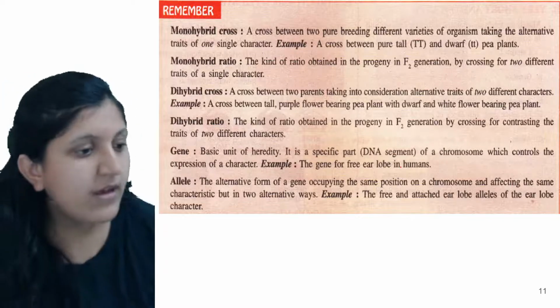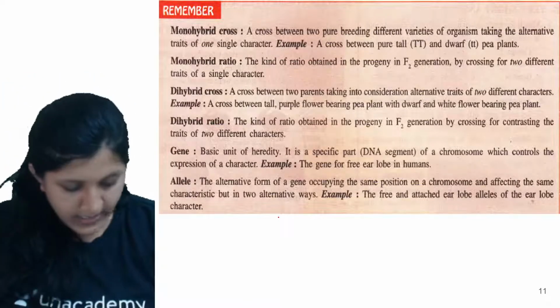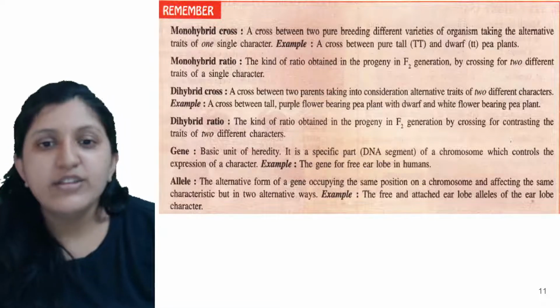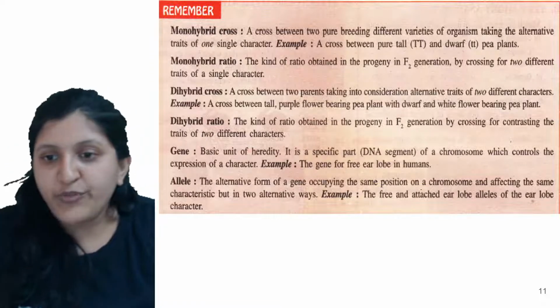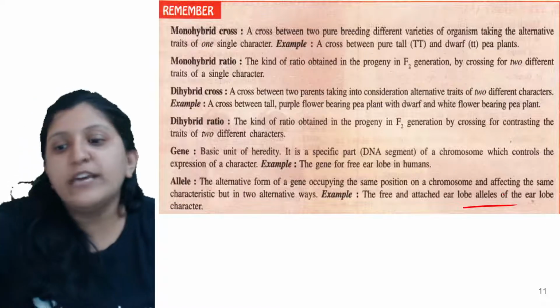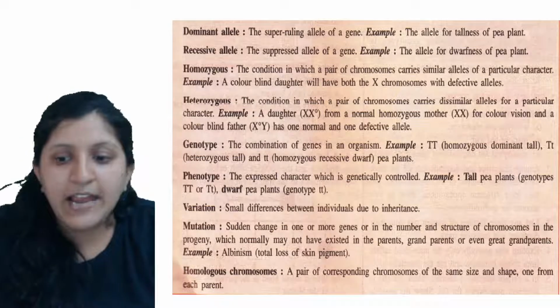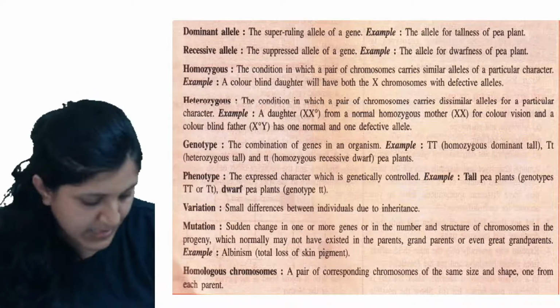Any doubt? Minu or Adi, any of you who are here? So this is about the gene or allele. Free and attached earlobes are characters of the earlobe. Tongue rolling can also be considered in this. So dominant allele and recessive allele I already explained.